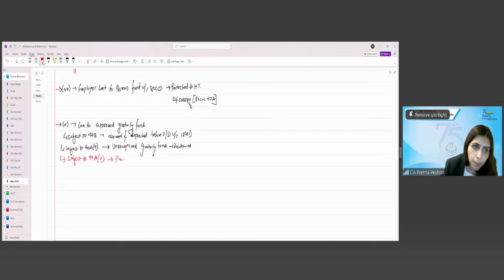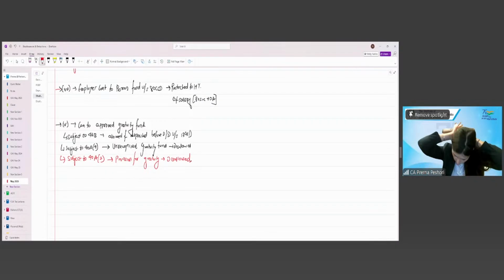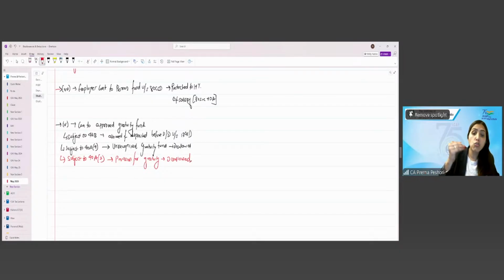Which is provision for gratuity is disallowed. So if you remember, we had said that any kind of provisions will not be allowed as deduction, right? So provision for gratuity is specifically disallowed under 40A(7). If you make the actual payment, only then it will be allowed.